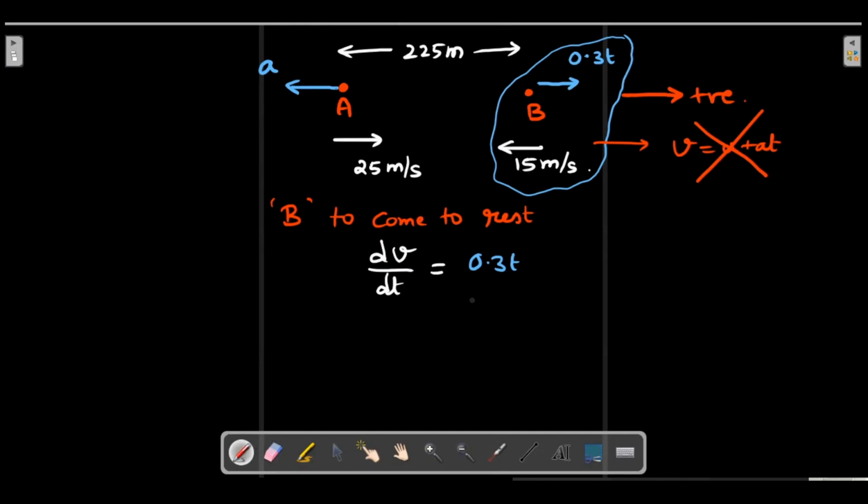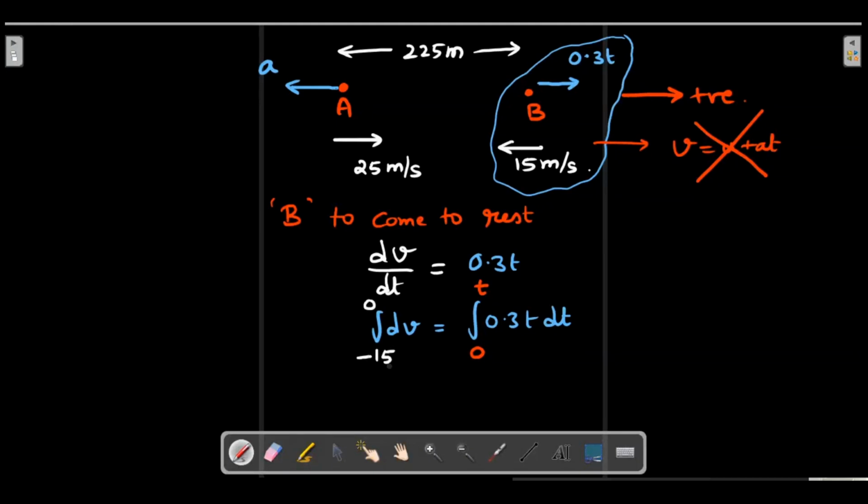So this I'll integrate on that side. Integration of dV is equal to integration of 0.3 t dt, and I'll take the initial value of time when it is 0 to the final instant when it will stop. Remember, the initial value of velocity is minus 15, and finally it should stop. So this is how I'll take care of that.